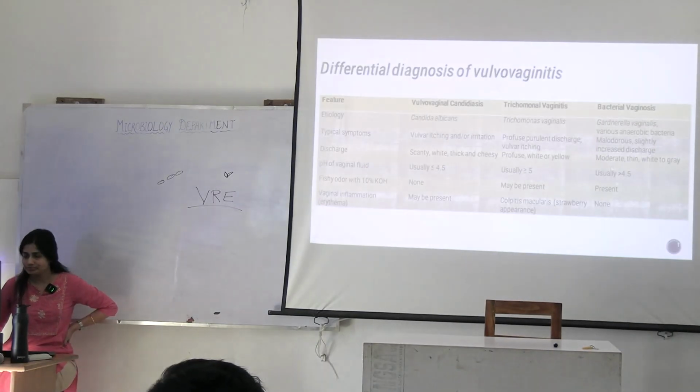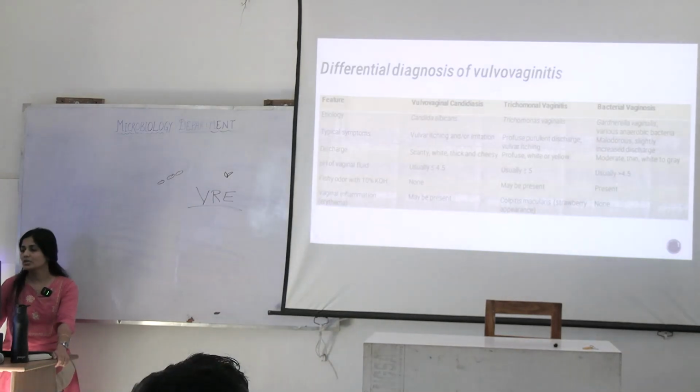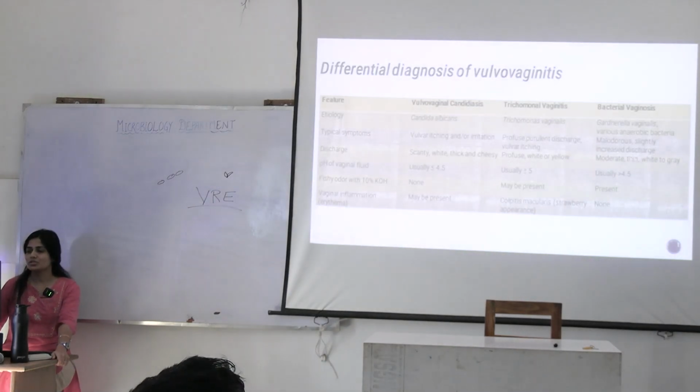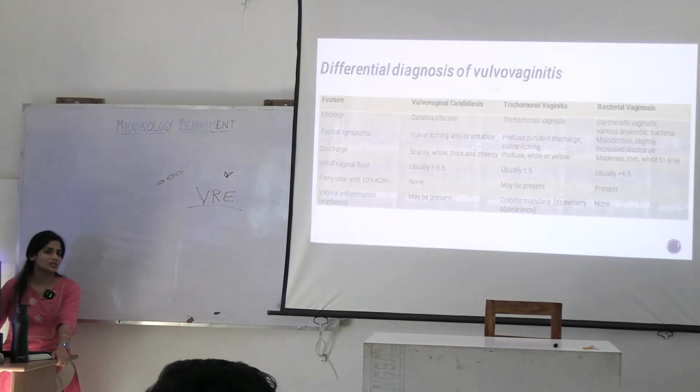This is very evident about what kind of infection is there. Just in case there is thin white to grey discharge, you can tell that it is BV. In case of candidiasis, you will see thick and cheese-like discharge.